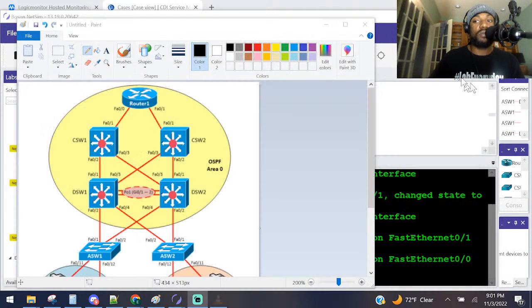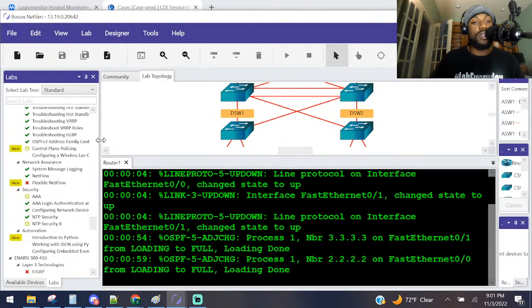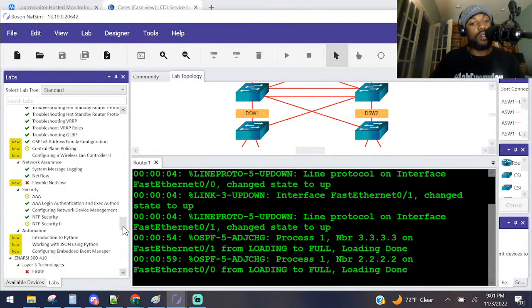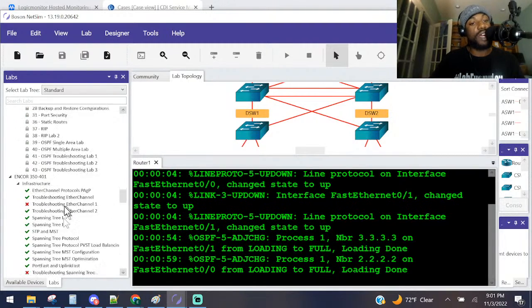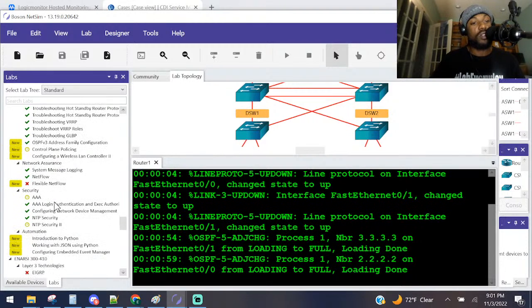Because Boson said so. I was just going down the line of the topics in the encore section of the labs that are in Boson NetSim. This week we focused on security. We did AAA, AAA login authentication, then configuring device network management that had SNMP, some AAA, and some TACACS in it. Then we did NTP security yesterday, Network Time Protocol, and today we're doing another NTP security lab.